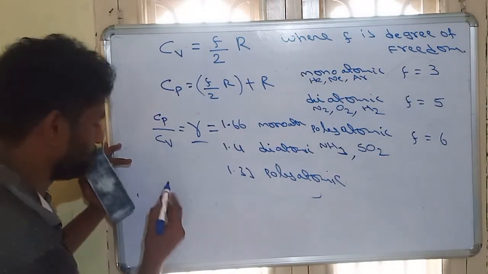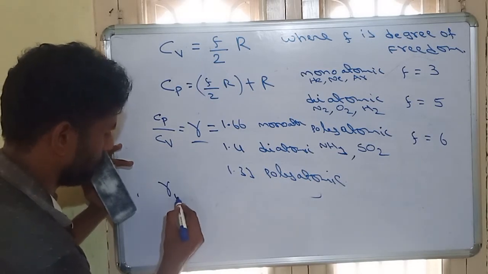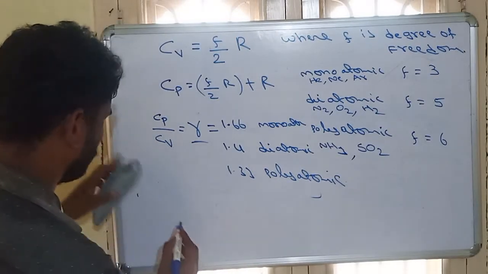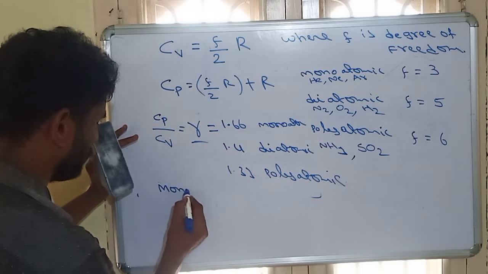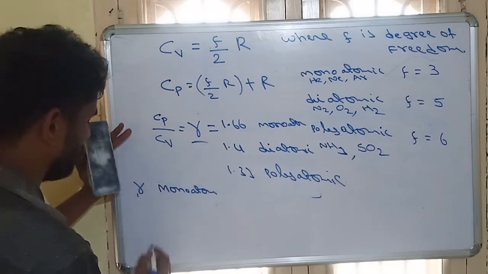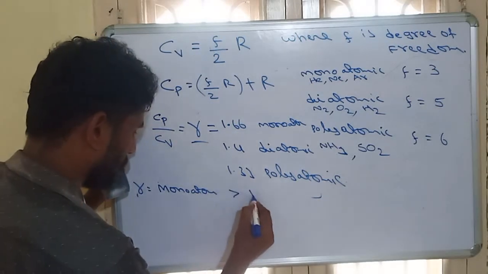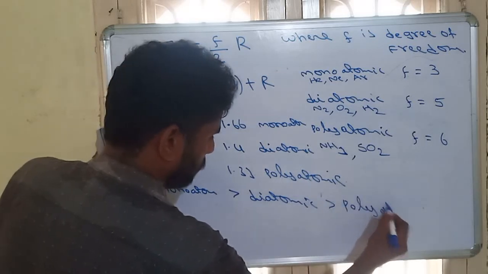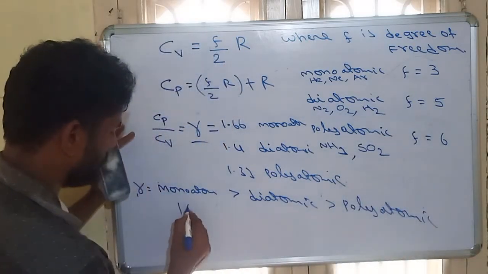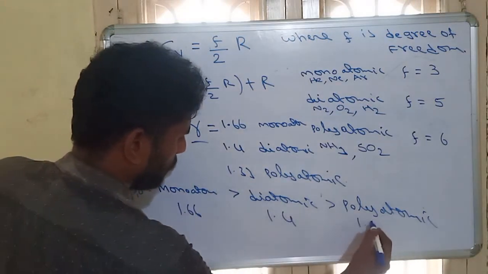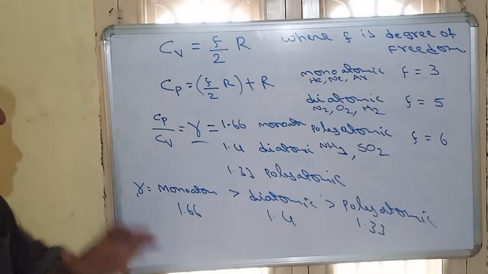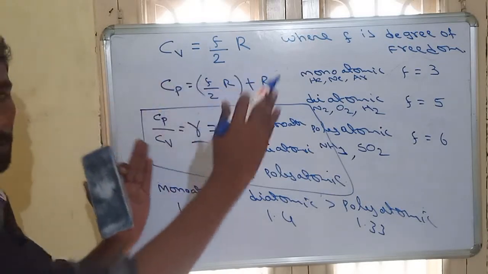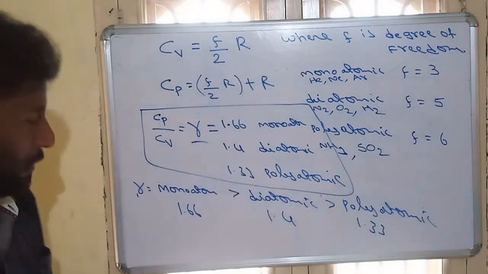So gamma values: monoatomic is greater than diatomic, which is greater than polyatomic. So this will be 1.66, 1.4, 1.33. Just remember these formulas: the Cp by Cv value, and Cp minus Cv is equal to R. The derivations we'll see in the next topic.